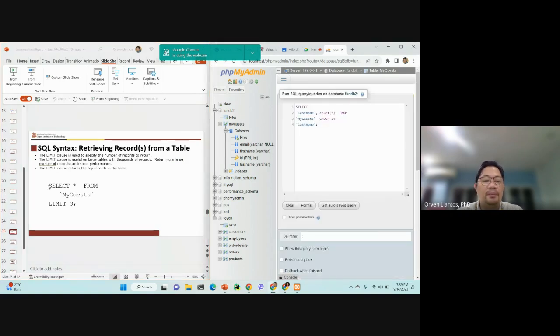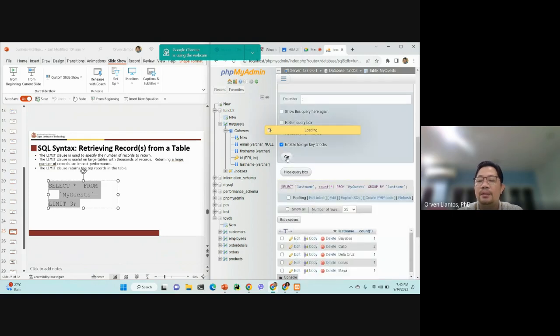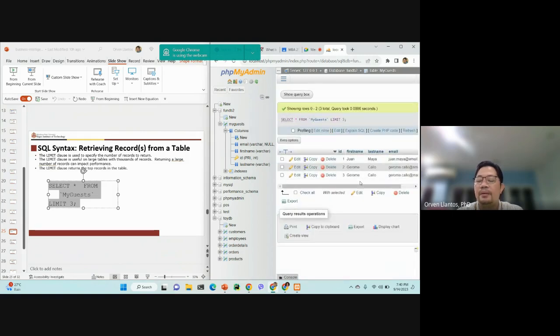You can do something like select all from my guest limit 3. Let's check this one. When we run this, the one that gets displayed is only the first 3 rows in the database.